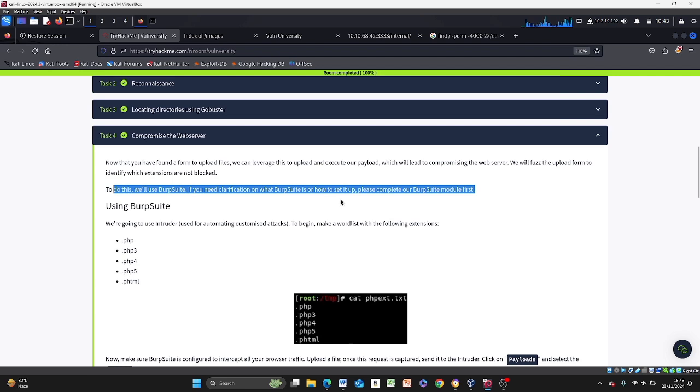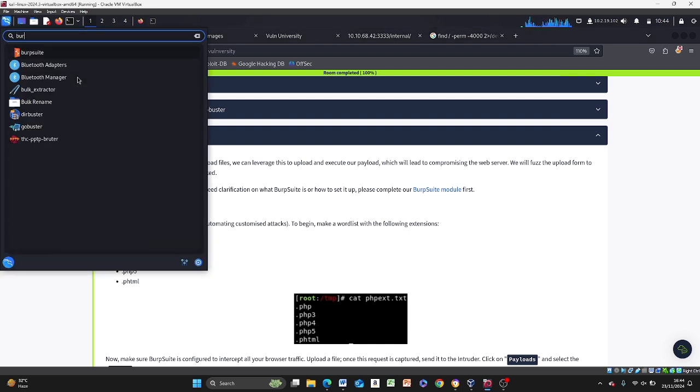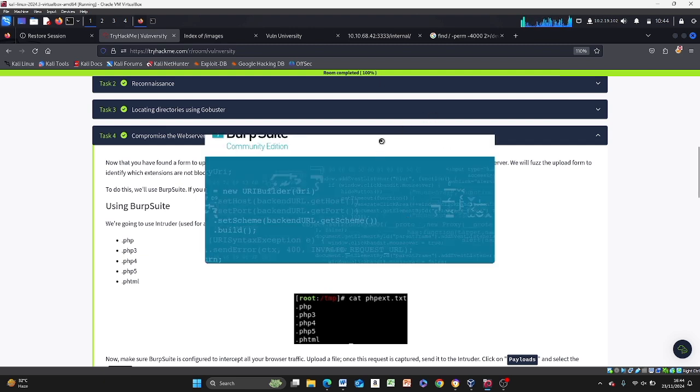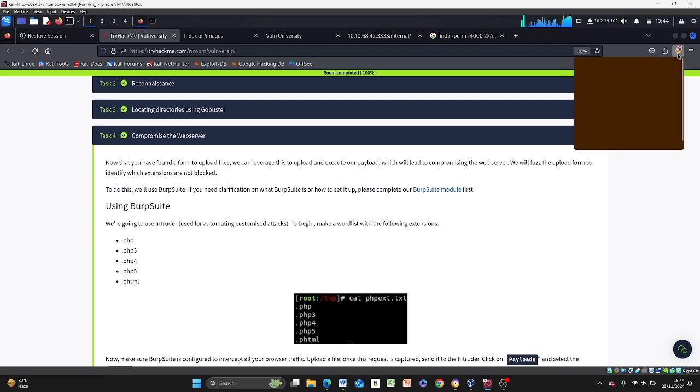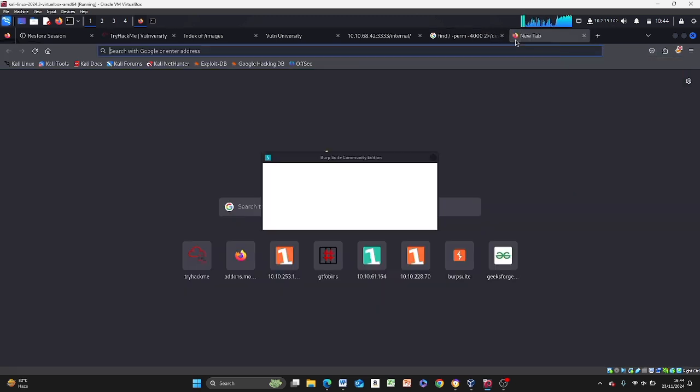If you need clarification on what Burp Suite is or how to set it up, please complete the Burp Suite module. I would recommend everyone complete it. You need it to complete this room because you need to have configured your Burp Suite proxy. If you haven't, you just go to FoxyProxy. It's not stressful.